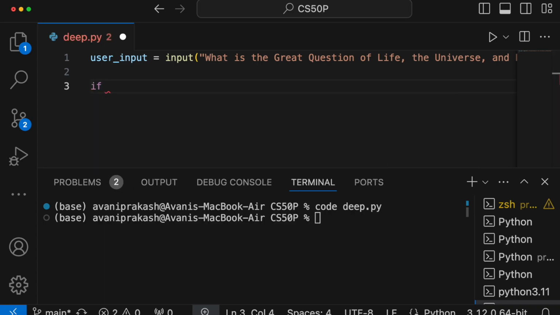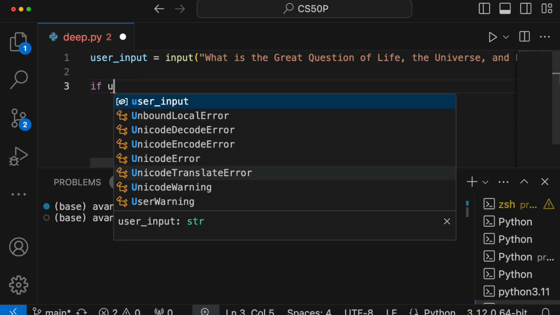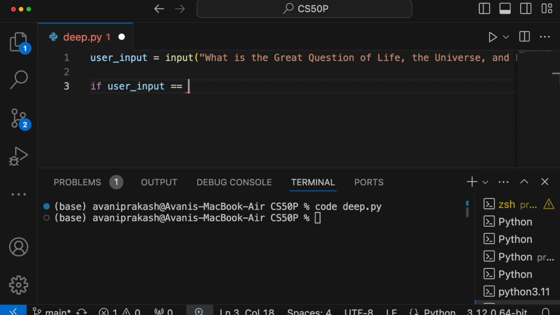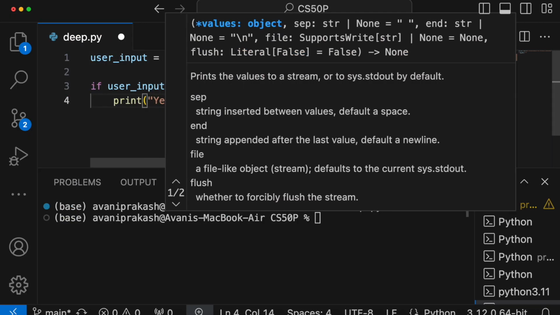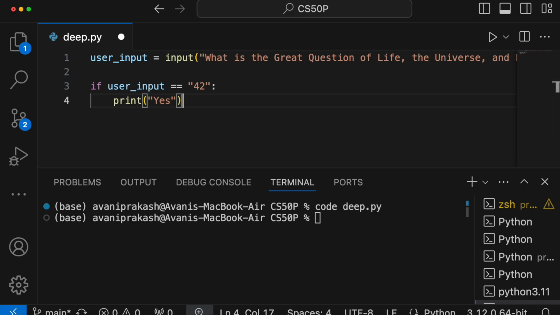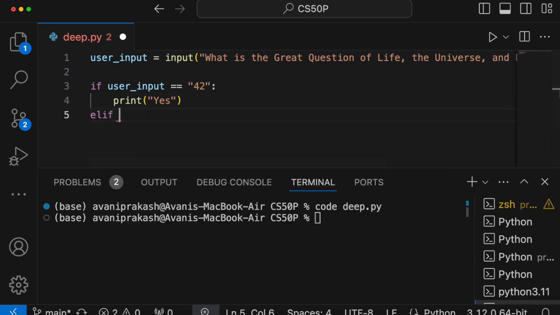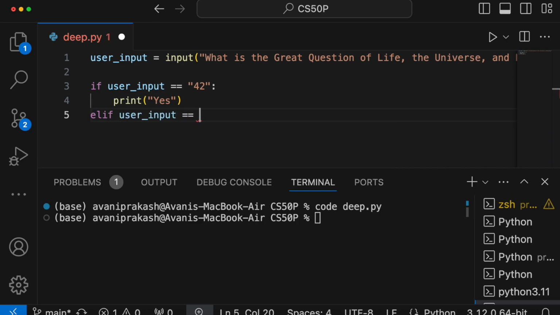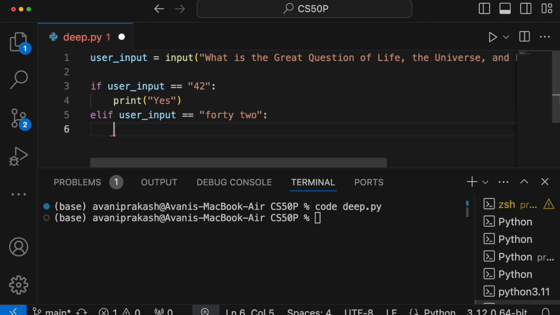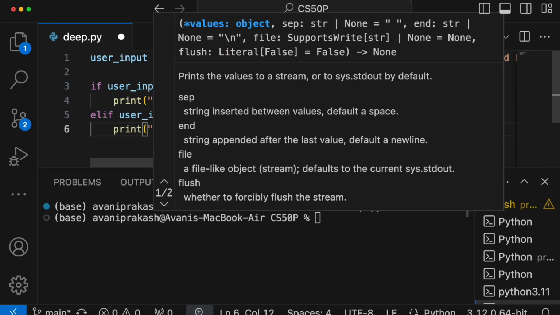Now there are a couple of ways that it can be done. One is that we can use an if else construct. Let us do it this way first. If user input is equal to 42, then we need to print yes. If user input is equal to 42 in words, even then we need to print yes.